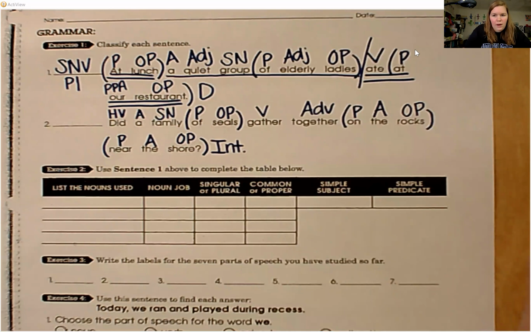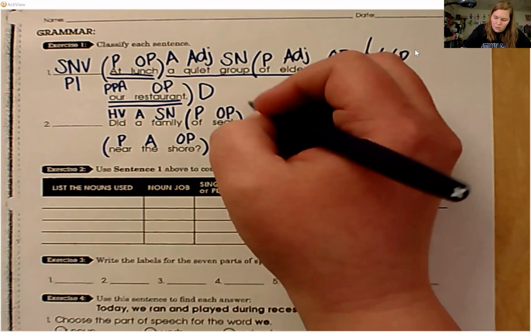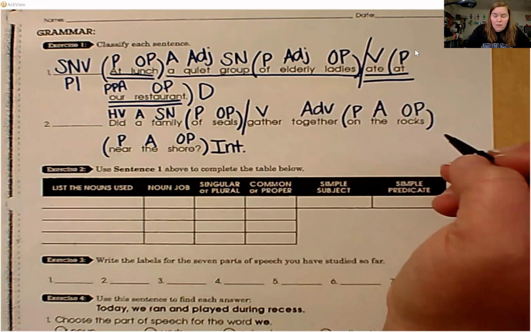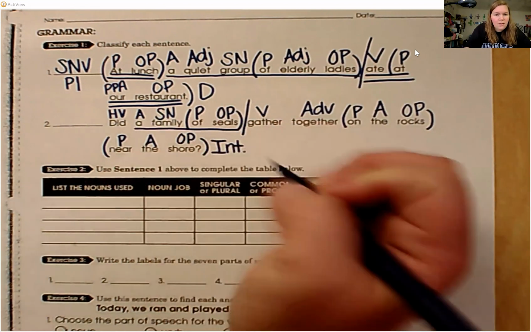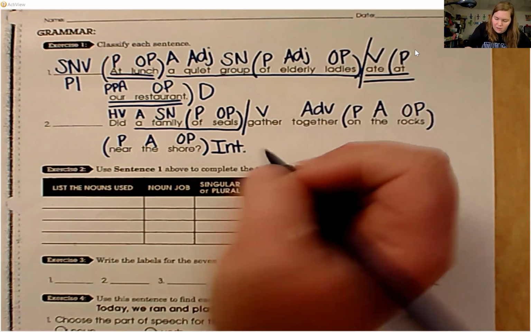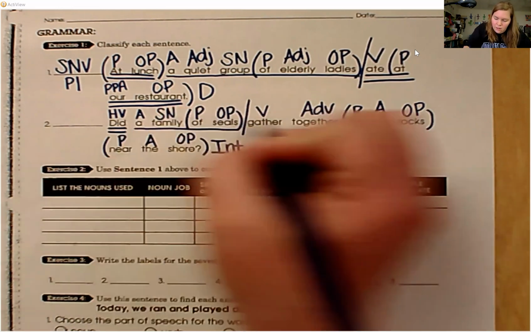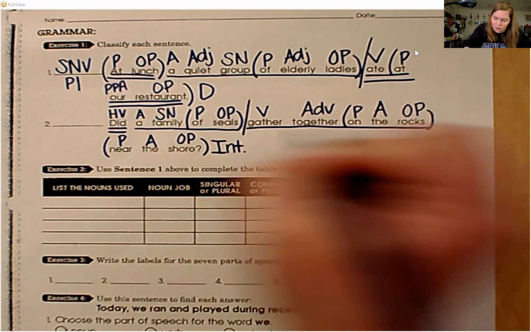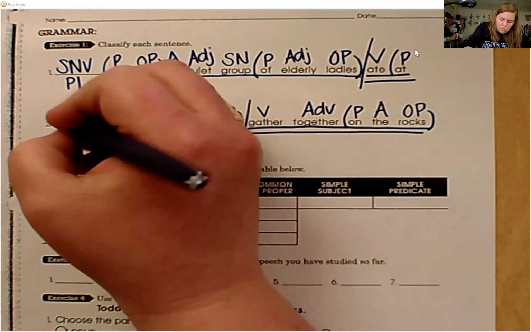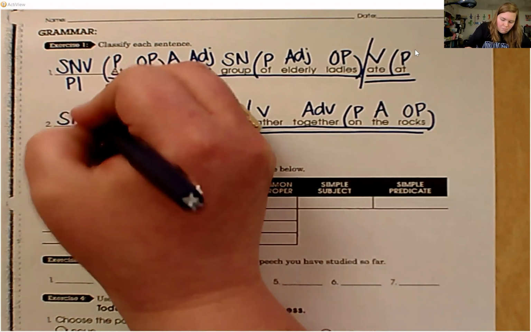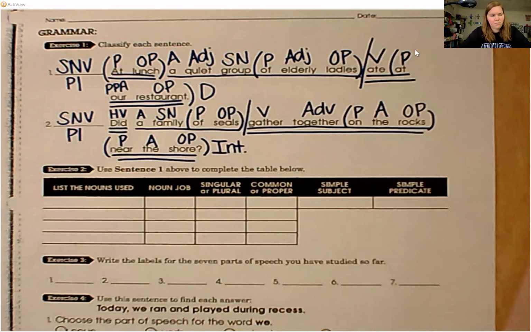Where do we draw the line? Still before the main verb, but the subject is a family of seals. The predicate is did gather together on the rocks near the shore. Subject, noun, verb, pattern 1. Okay.